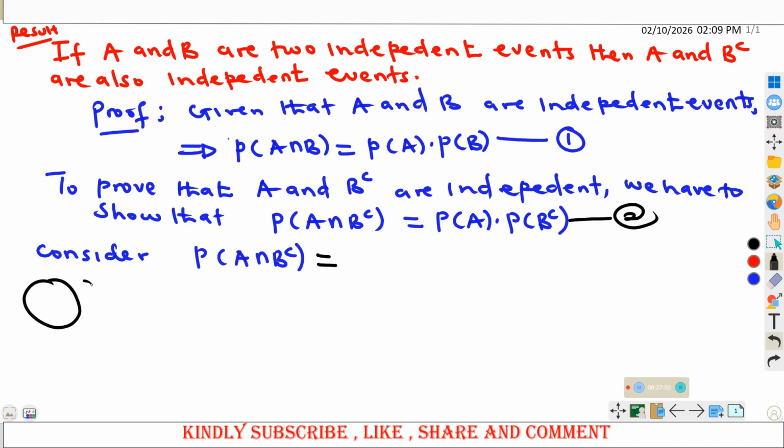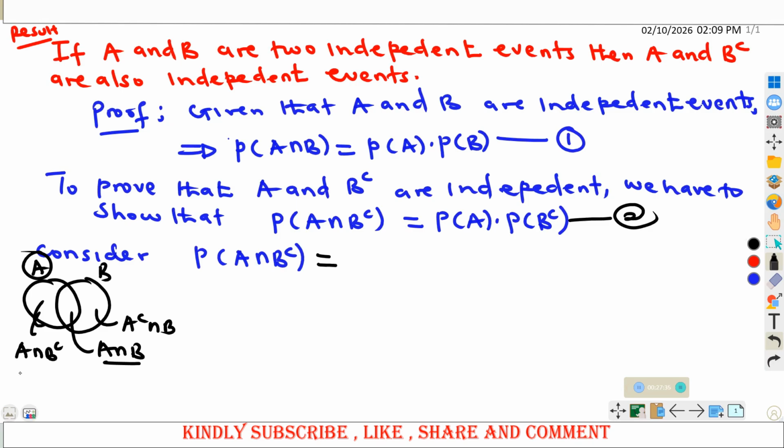If you are having A and B, this is B only, that is A complement intersection B. This is A only, that is A intersection B complement. Then this is A intersection B. If you recall very well, when you add A intersection B complement and A intersection B, you get the probability of A. So I hope you still recall that.